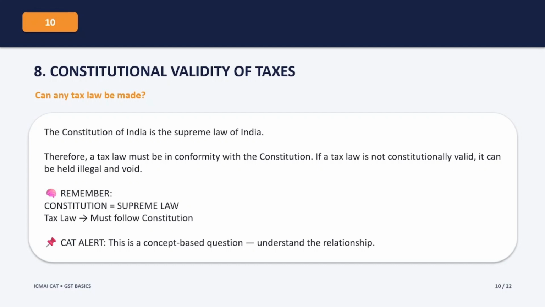So remember this simple relationship: Constitution is equal to supreme law, and the tax law must follow the Constitution. This is a concept-based question, so don't just memorize the sentence. Understand the basic idea. The Constitution is supreme and taxation laws must have constitutional validity.